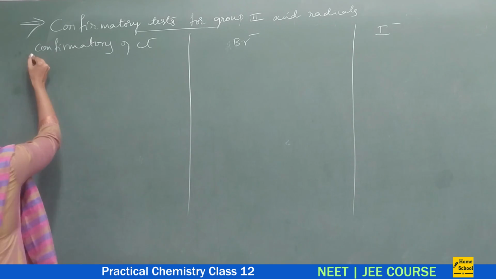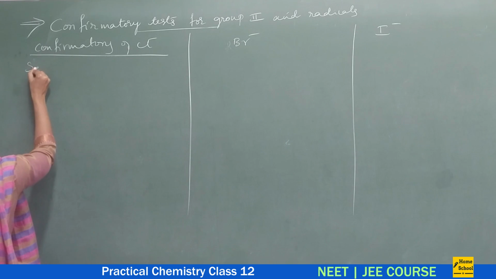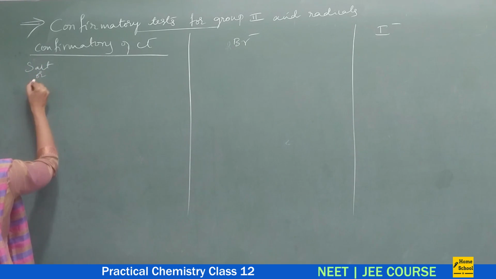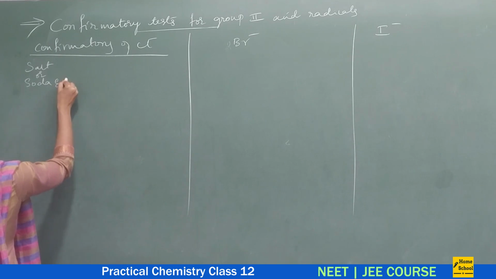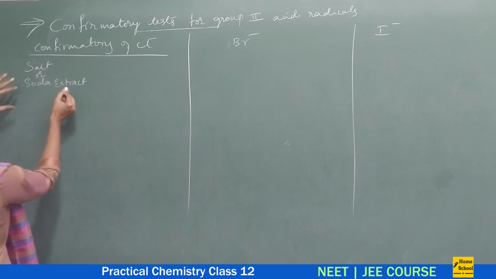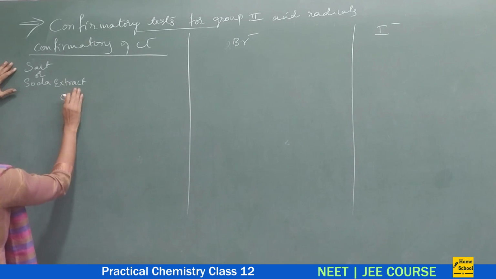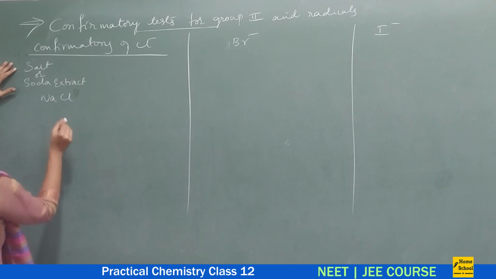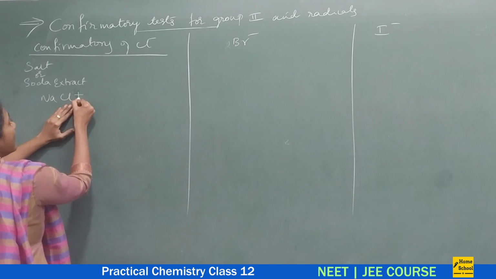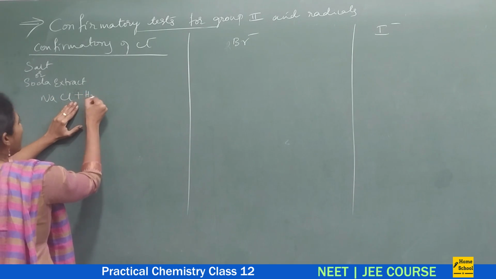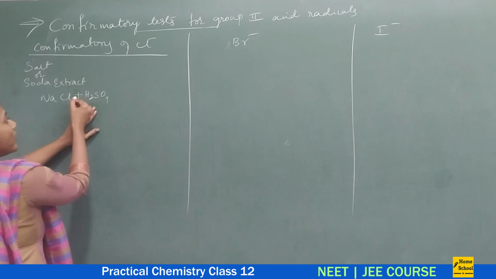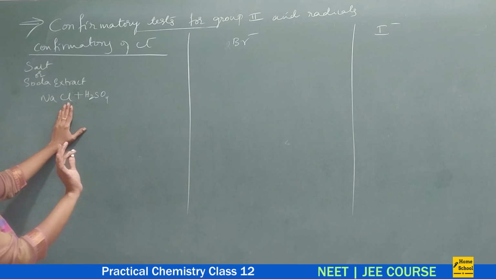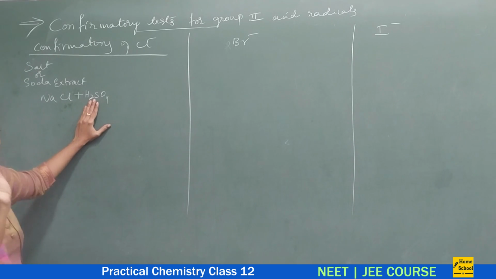Whenever we take a salt, or a soda extract, suppose in the soda extract your Cl minus is present in the form of NaCl, right? To this NaCl we add dilute H2SO4 or dilute hydrochloric acid. In case chloride ion is there, it is better to add dilute sulfuric acid instead of HCl.